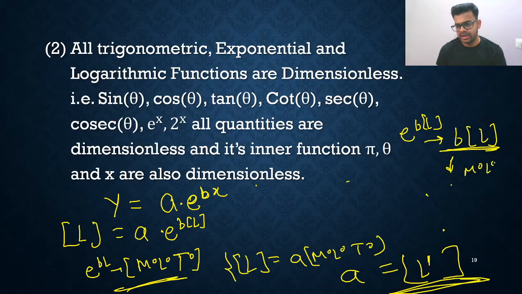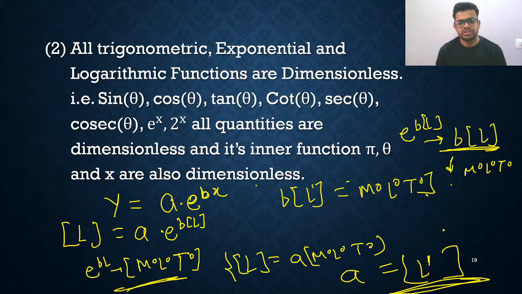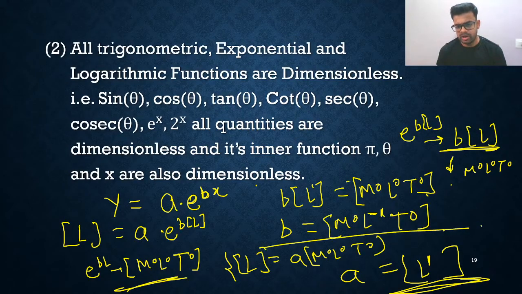It will be M0 L0 T0. So I'll write B into L is equal to M0 L0 T0, because this entire term should be dimensionless. So B will be M0 L raised to minus 1 T0. So this is the dimensional formula of B. Finally we got the answer. The dimensional formulas of A and B are these. That's all.